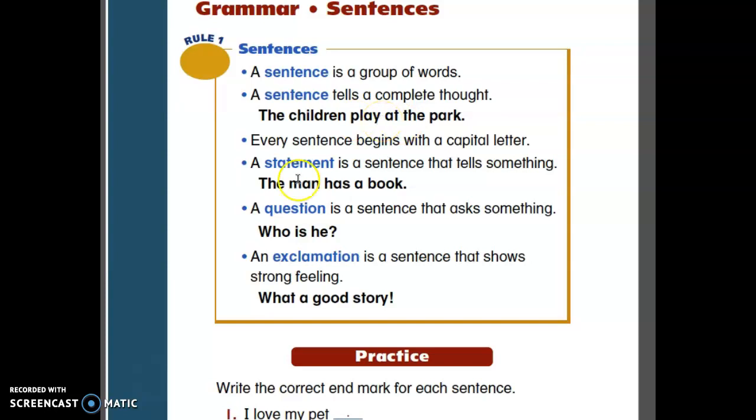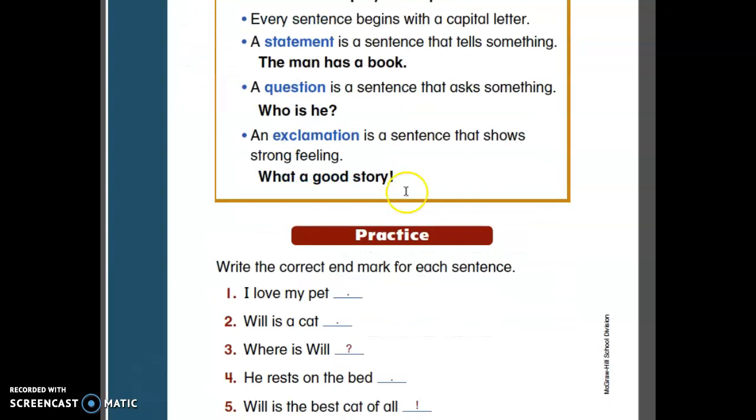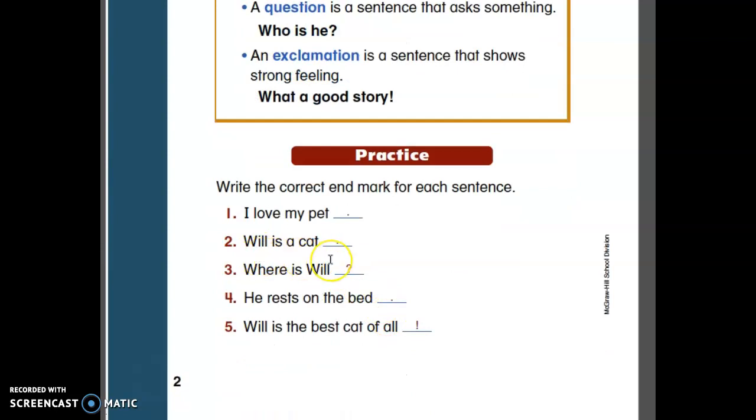Okay. So you can have a statement with a dot, period, or you can have a question with a question mark, or you can have an exclamation mark. It's an exclamation. So a statement can also be called affirmation. An affirmation is just a normal sentence. Okay, we don't ask a question, we don't say something loud. Okay, this is a statement as well, or an affirmation sentence.